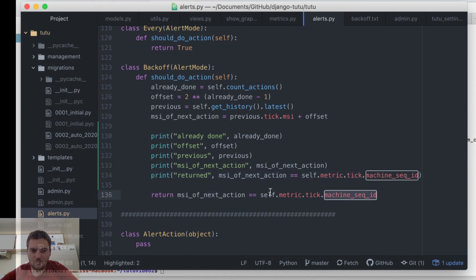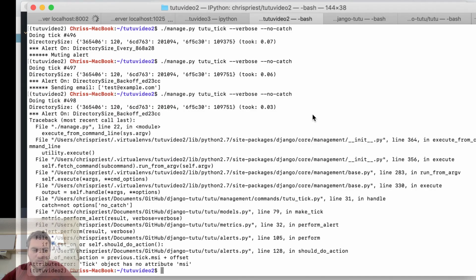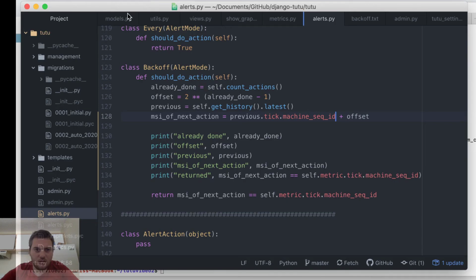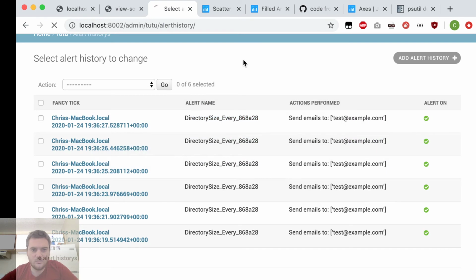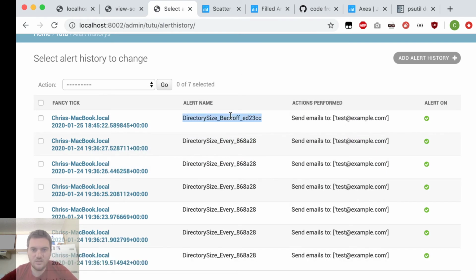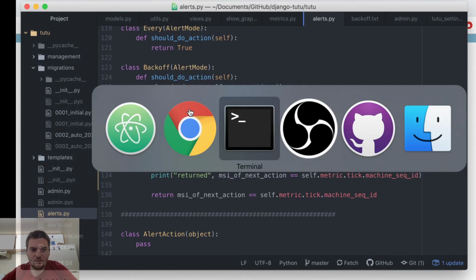So that's just a typo. Here it is, right here. That should be, it's not MSI, it's machine sequence ID. So I'll try it again. Actually, let me check the database first. Yeah, so here's the first one, and then the second one crashed, so it didn't make it. So let's try it again.